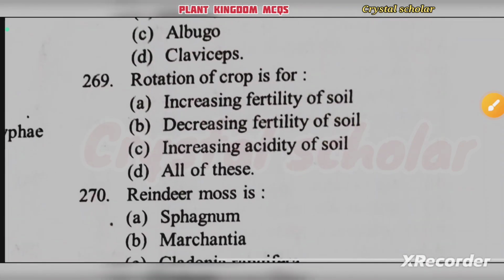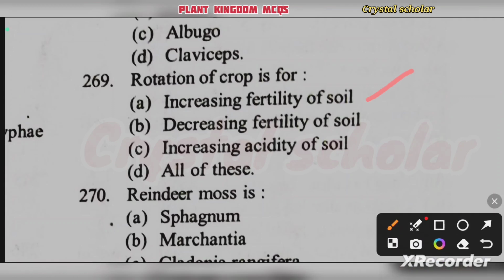Rotation of crop is for increasing fertility of soil, decreasing fertility of soil, increasing acidity of soil, all of this. It's increase in fertility of the soil. Rotation of crop is for increasing fertility of soil.